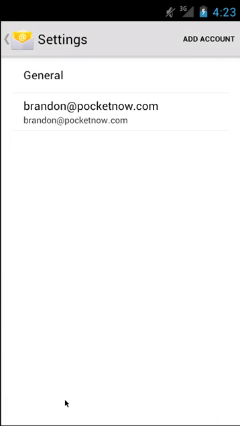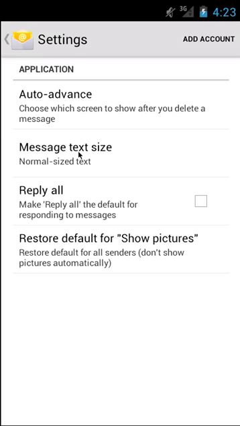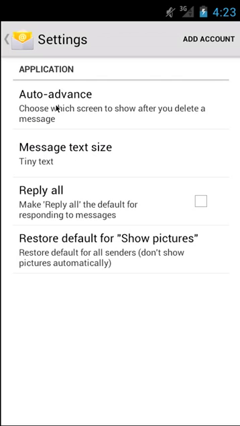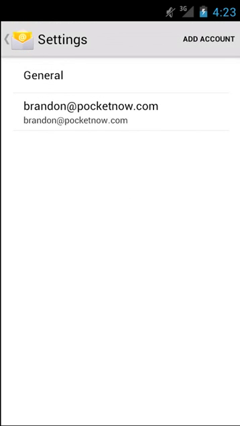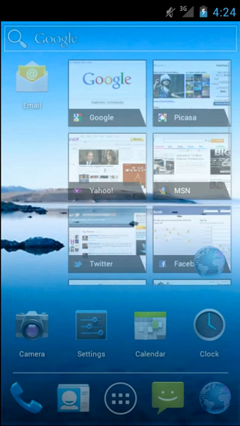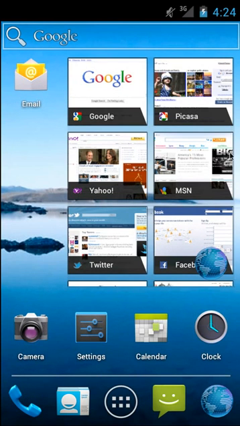Let's take a look at the email settings. Look at the general email settings. Message text size. Let's see what it looks like on Tiny. Auto advance: choose which screen to show after you delete a message. Simple things here. And if we go back, it should change this text size, or not really. So let's go back to the home screen and check out a little bit more of the features here.